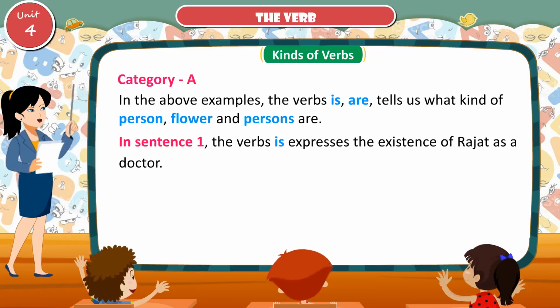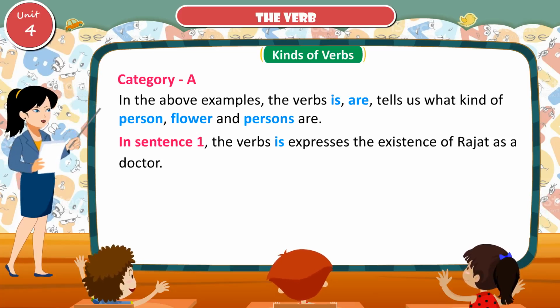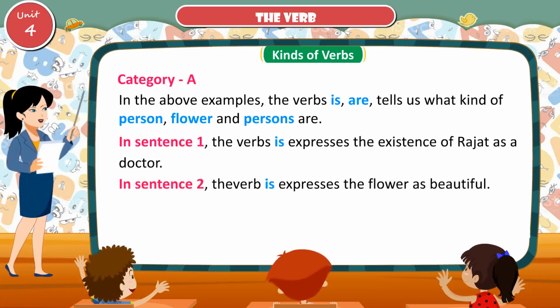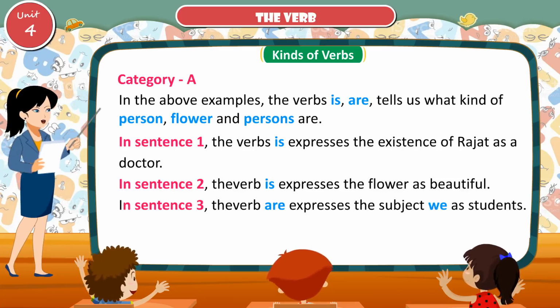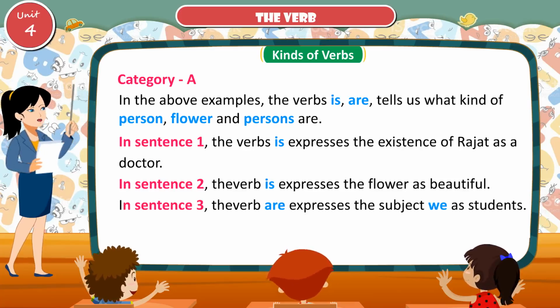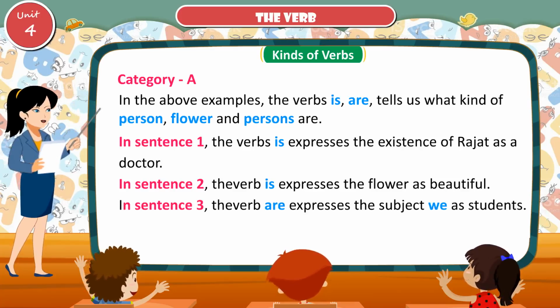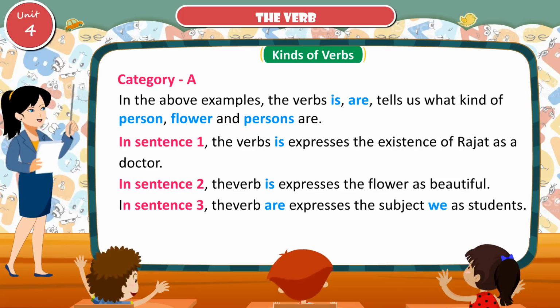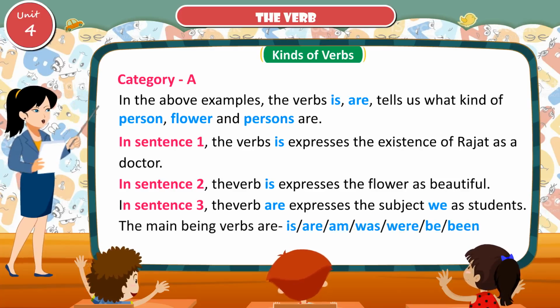In sentence 1, the verb is expresses the existence of Rajat as a doctor. In sentence 2, the verb is expresses the flower as beautiful. In sentence 3, the verb are expresses the subject, we, as students. The main being verbs are is, are, am, was, were, be, been.